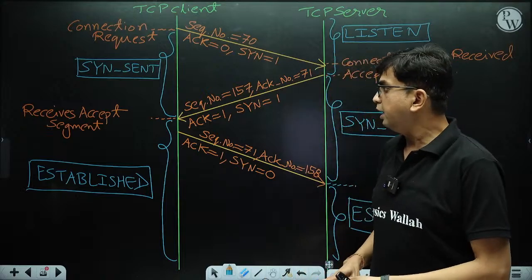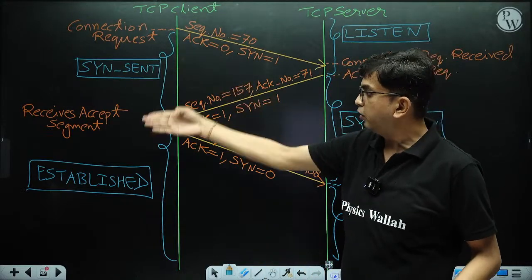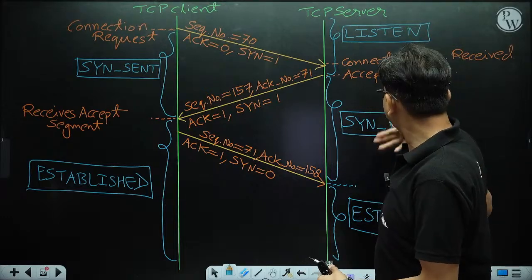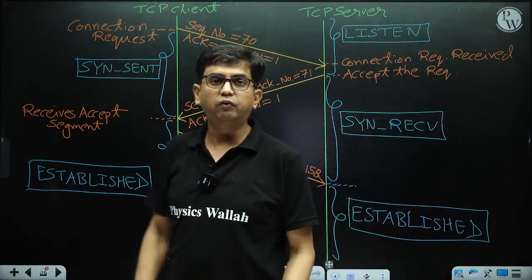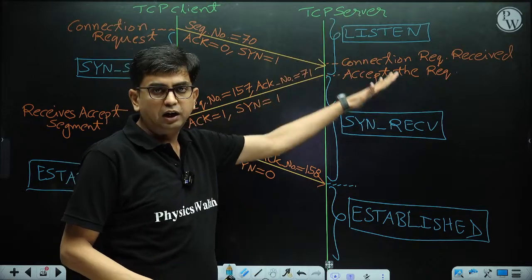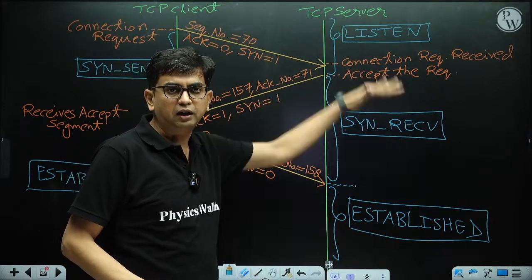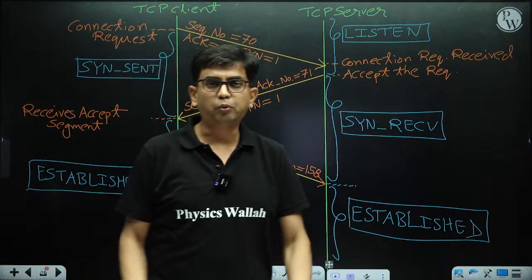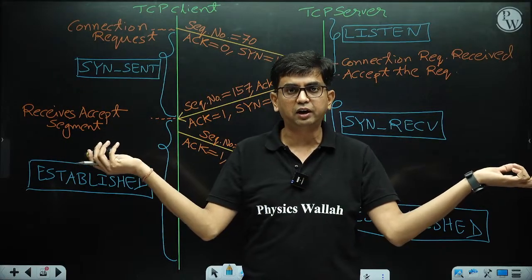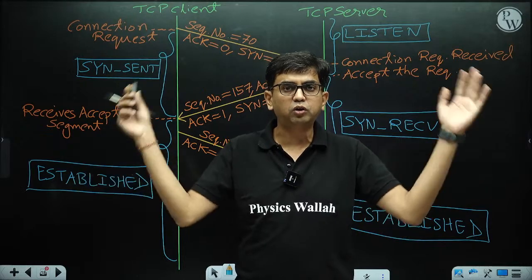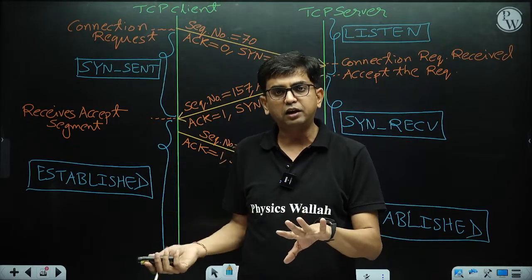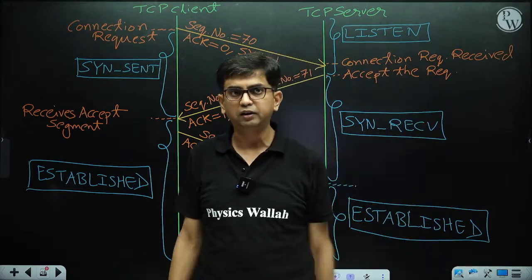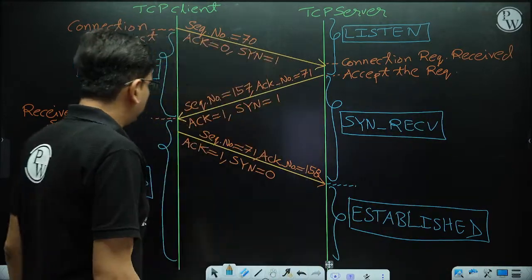In the exam, sometimes questions are asked on the states: SYN sent, established, listen, SYN receive, established. There is one TCP state transition diagram at the client side and one TCP transition diagram at the server side. Both maintain different transition diagrams, not the same one. The client transition diagram is different, the server transition diagram is different. I will complete the diagram at the end. So just take a revision.